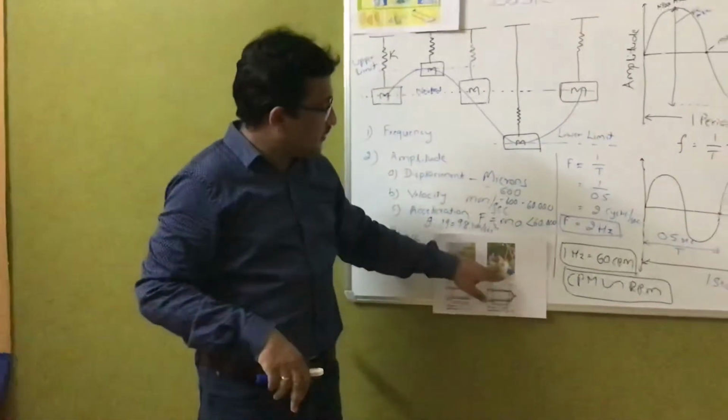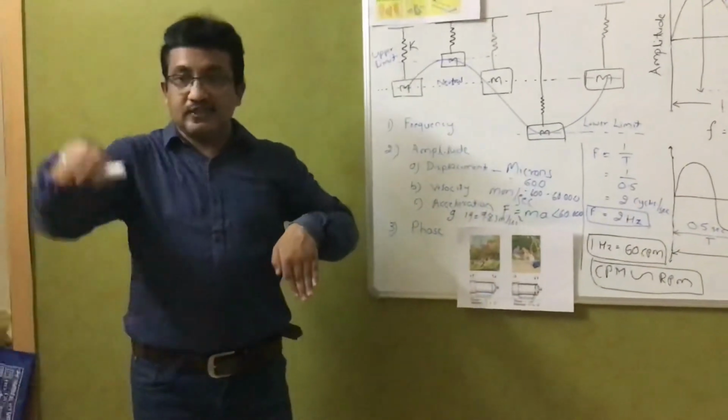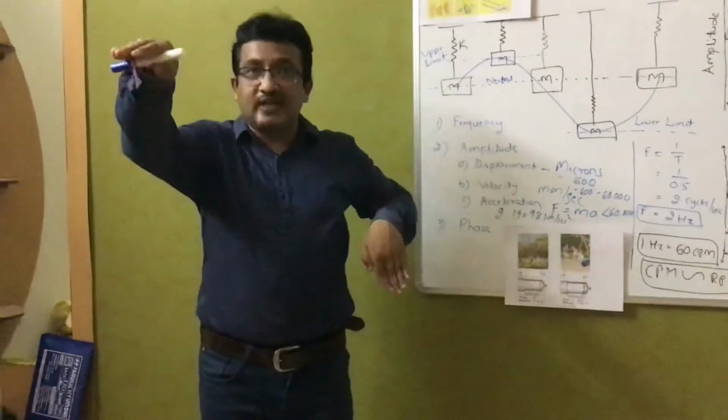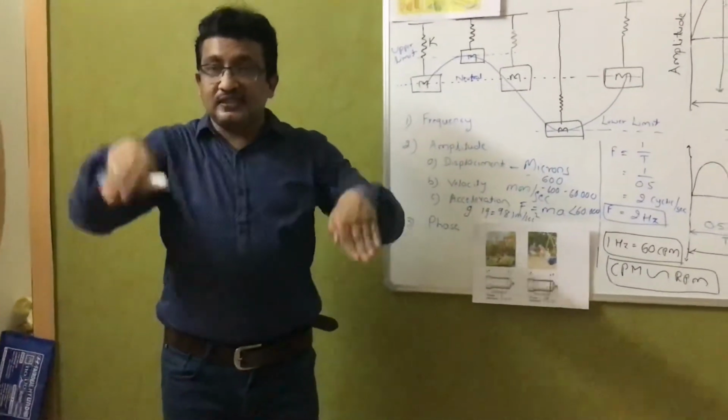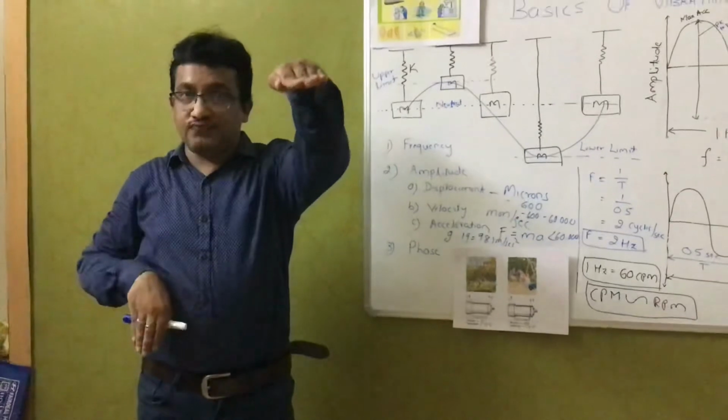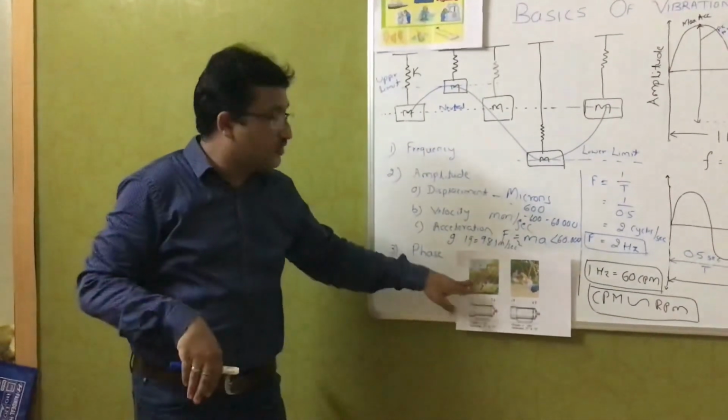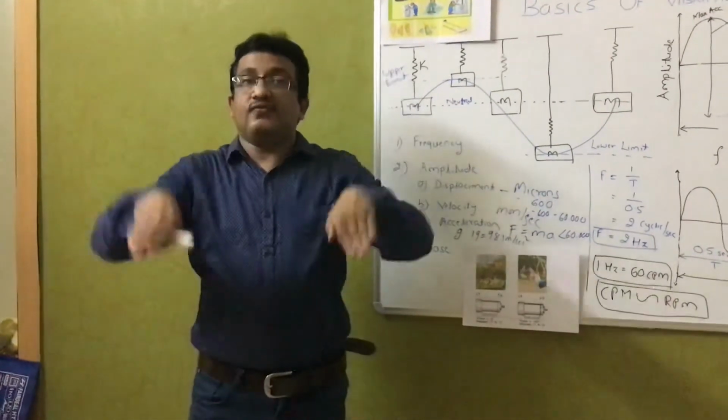Again, this is one of the pictures. Here what happens? The two persons are swinging in opposite directions. Then this is called out of phase. In phase is 0 degree, out of phase is 180 degree.